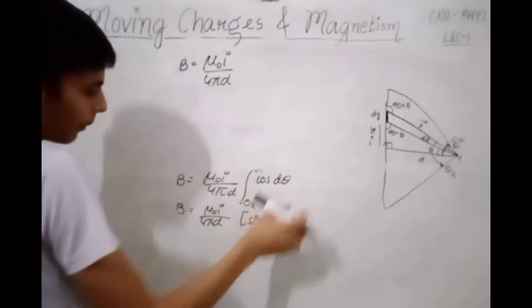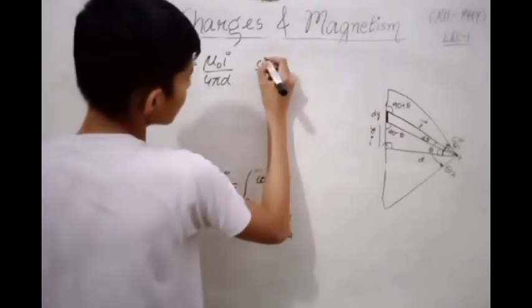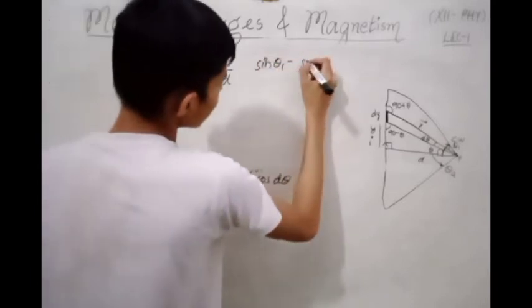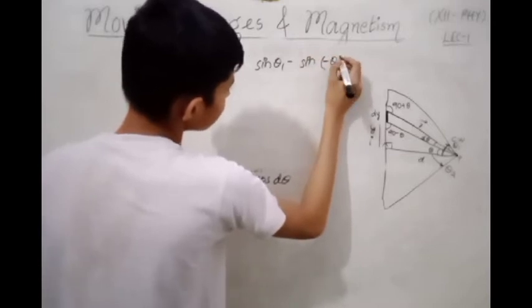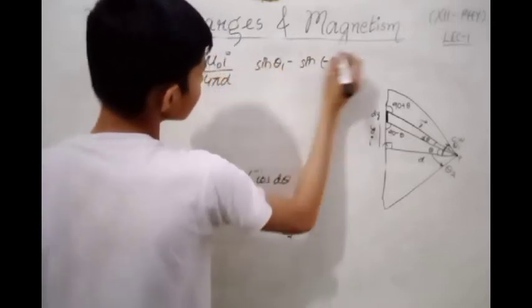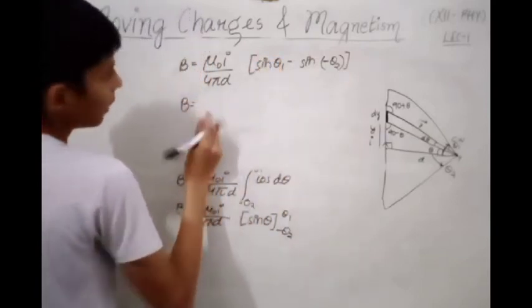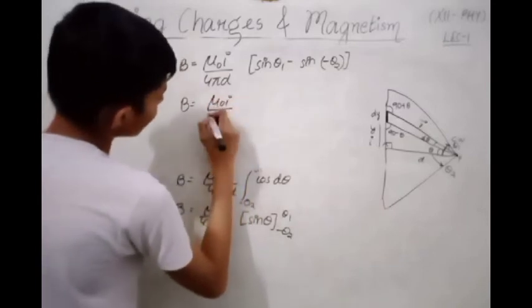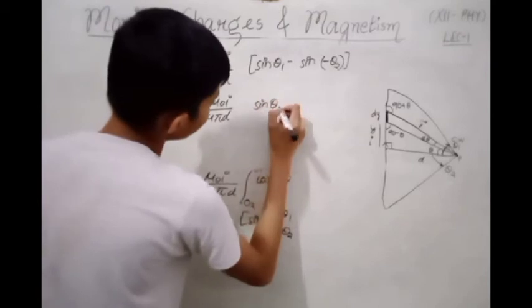First we have to put the upper limit and then the lower limit in place of theta, so sin theta 1 minus sin of minus theta 2. Mu naught I divided by 4 pi d sin theta.